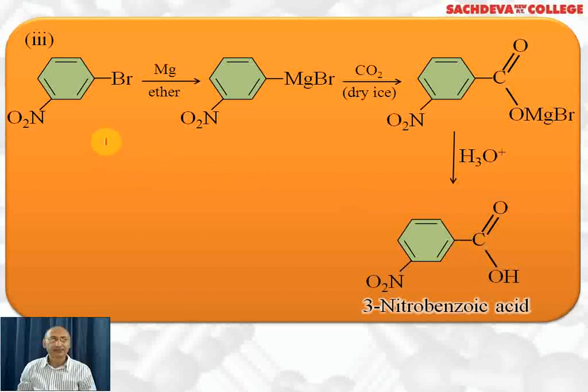The third conversion is meta-bromonitrobenzene. When it reacts with magnesium and ether, we get meta-nitrophenyl magnesium bromide. We treat it with carbon dioxide, that is dry ice, and we get COOMgBr here, which followed by hydrolysis gives you 3-nitrobenzoic acid or meta-nitrobenzoic acid. So if the nitro group is to be retained and this group you want to change to carboxylic acid, go via Grignard reagent and carbon dioxide followed by hydrolysis.